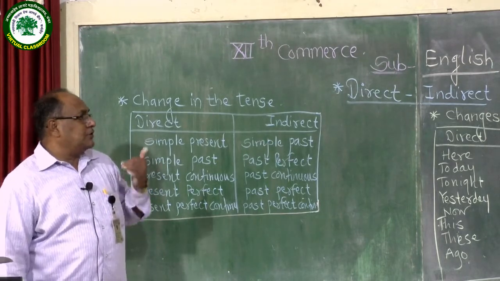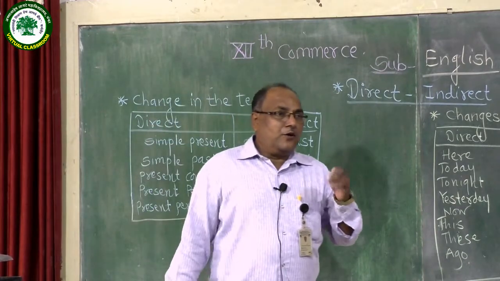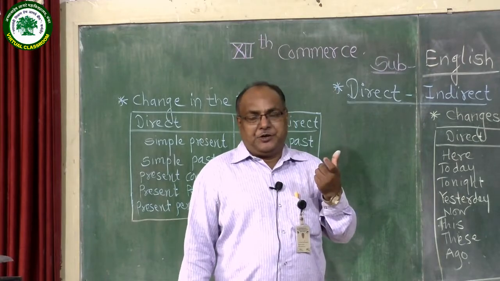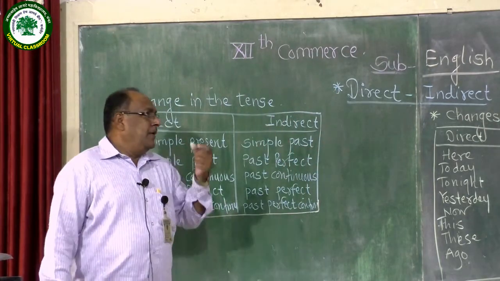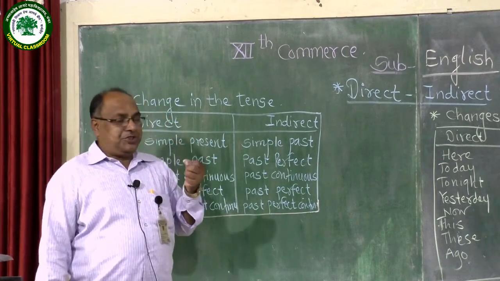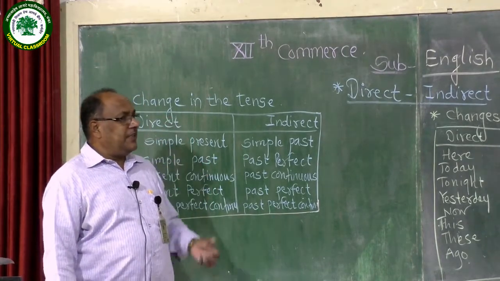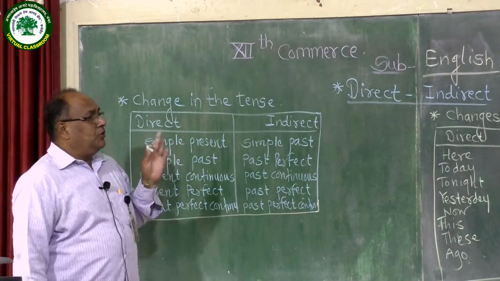So before starting, we should know the main types of sentences, because we are going to practice direct and indirect according to the sentence pattern. According to the sentence pattern, the rule of indirect speech changes slightly. For each sentence type there is a slight change we come across, and that is why we should know the 4 main types of sentences.